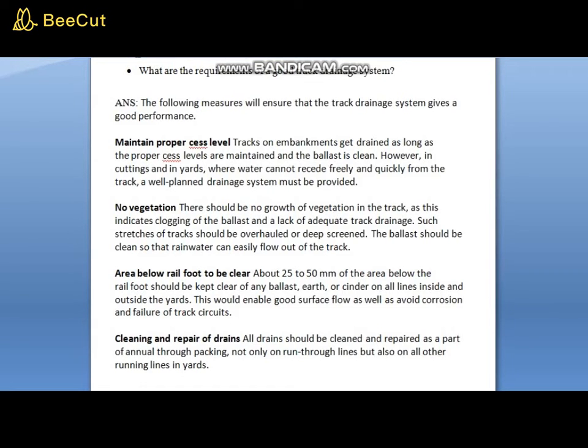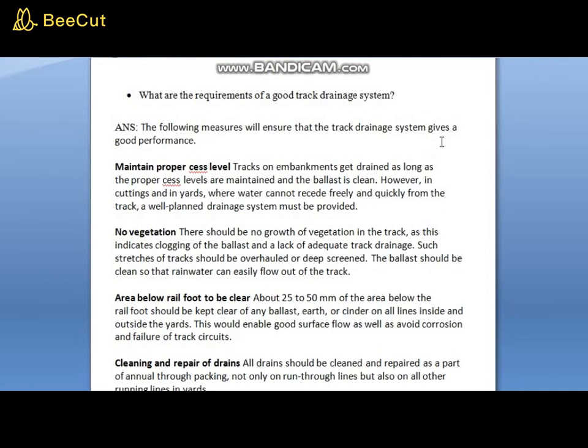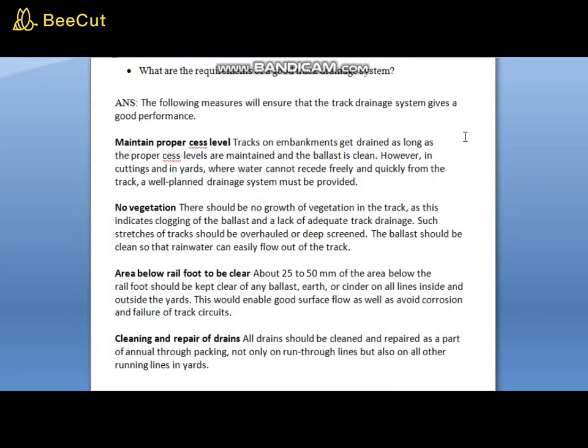Area below the rail foot to be clear, about 25 to 50 mm. The area below the rail foot should be kept clear of any ballast, earth or cinder for all lines inside and outside the yard. This will enable good surface flow as well as avoid corrosion and failure of track circuits.